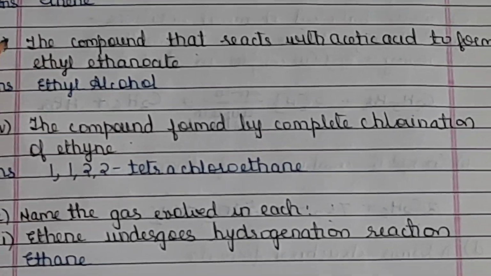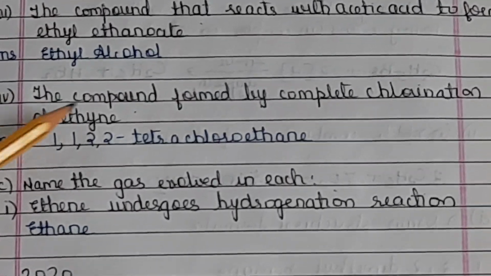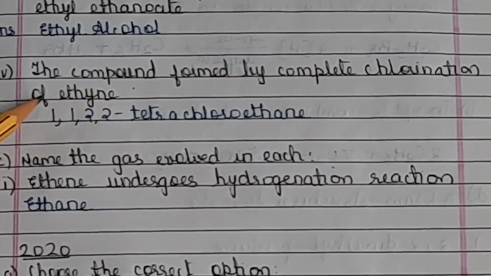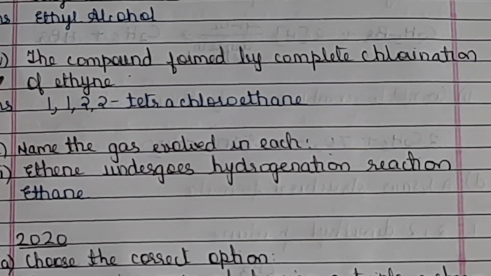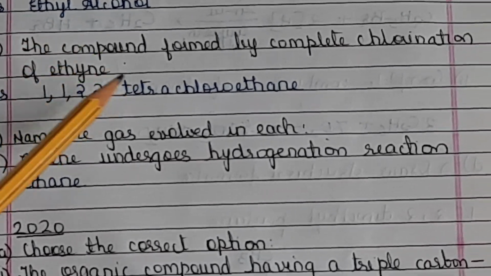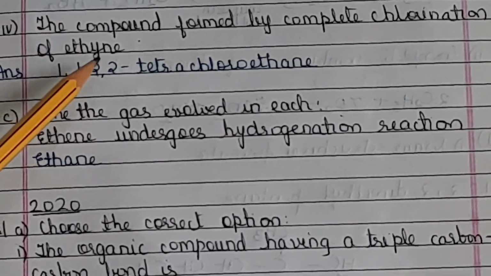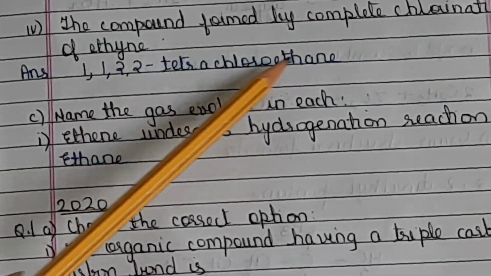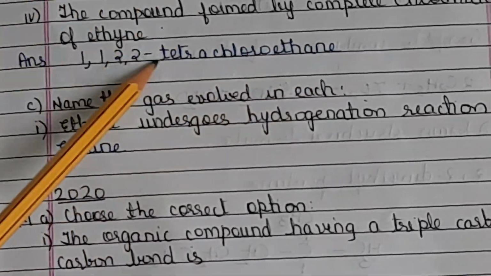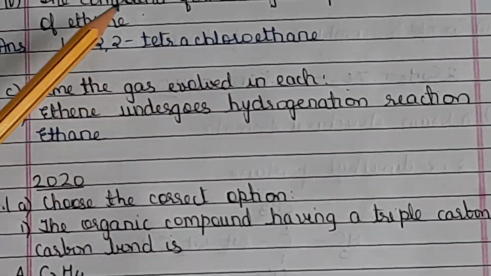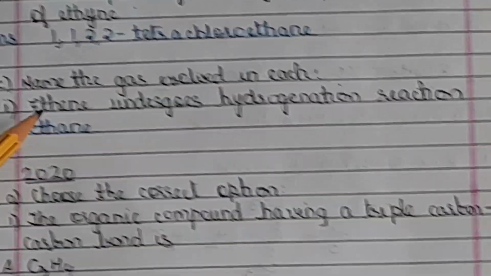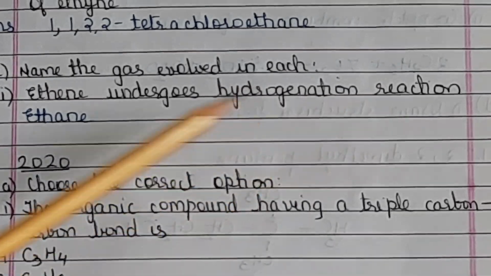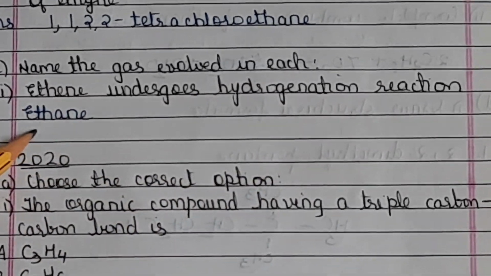Typical esterification reaction. The compound formed by complete chlorination of ethyne. Complete, so the triple bond will get converted to double and double to single. So 1,1,2,2-tetrachloroethane. You can go back to the reactions and revise it again. Name the gas evolved in each. Ethene undergoes hydrogenation reaction, so that is ethane.